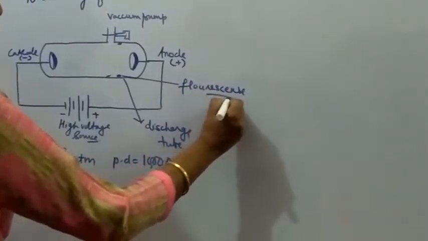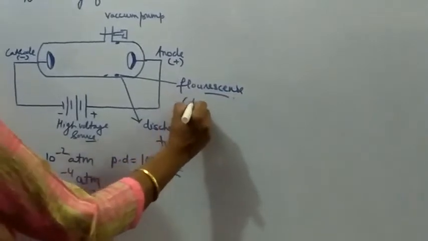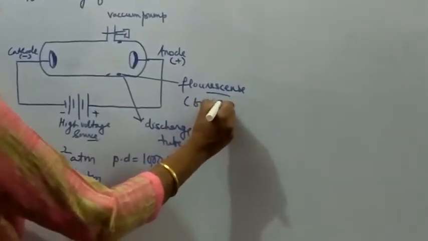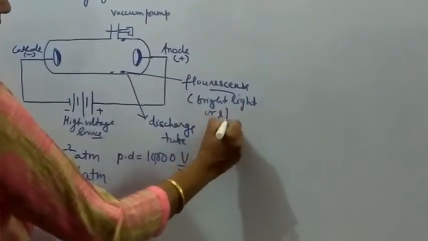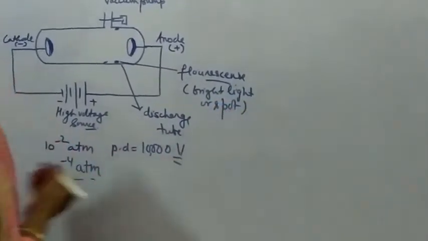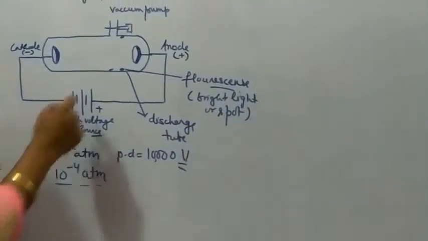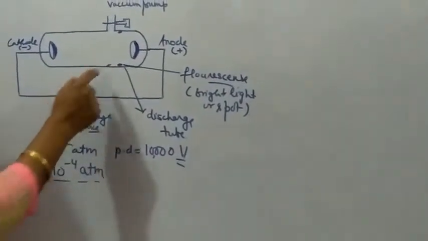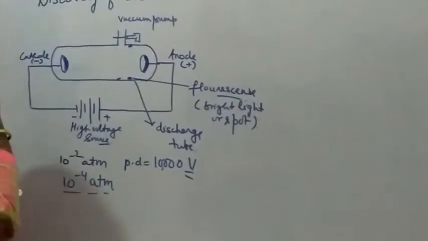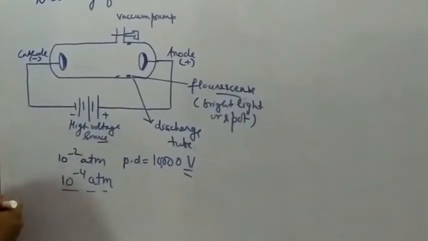Now students, what is fluorescence? It means a bright light or a spot that was observed from the glass, and the color of the light will depend upon the nature of the glass that is being used.